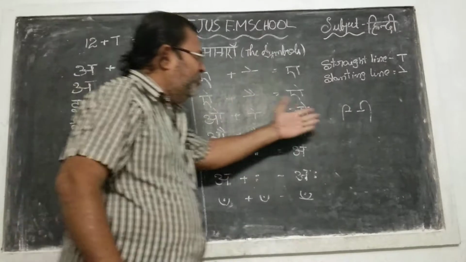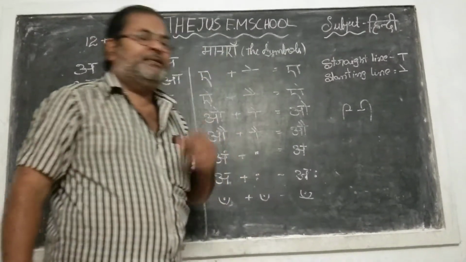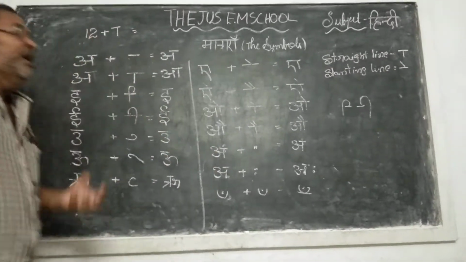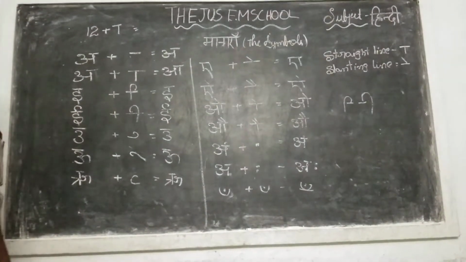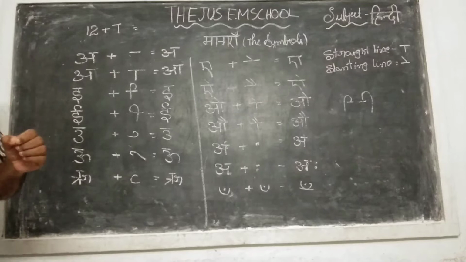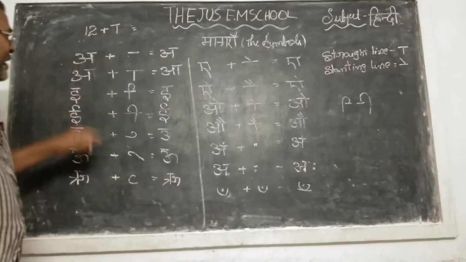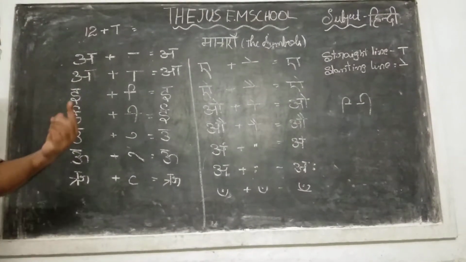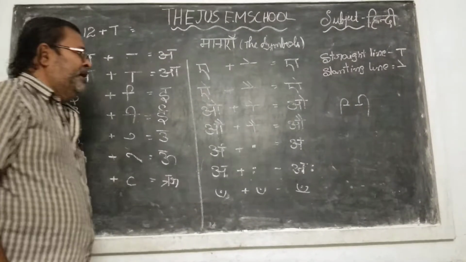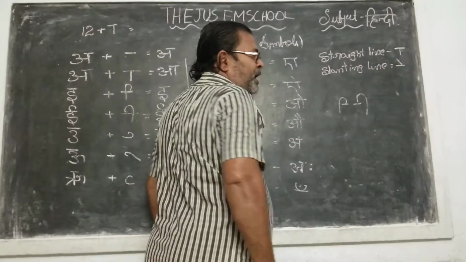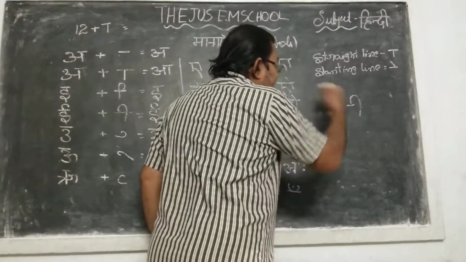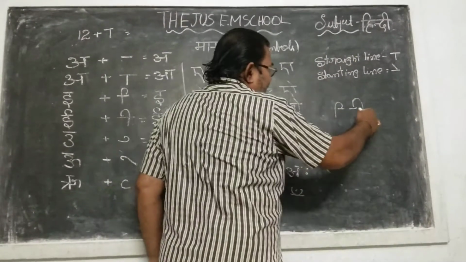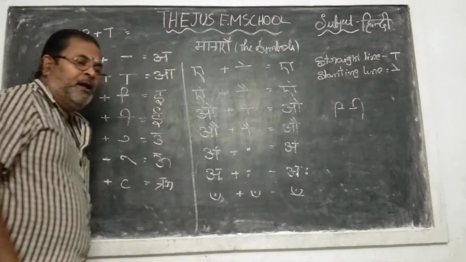What is the difference? Did you find any difference between the two letters? Yes. It is very simple to understand, remember this. The first one, i ki matra, always looks like the English alphabet small f. When you write the small f, in Hindi it will be called i ki matra. And again, ee ki matra, yes, here you find it. Whenever you find it reversed, this is the proper way and this is the improper way. When you write that improper way, that is called ee ki matra.